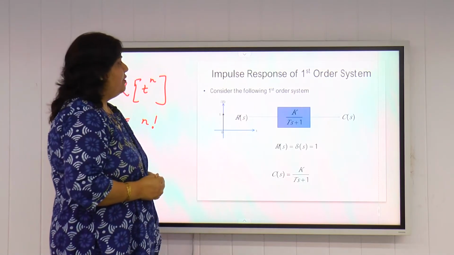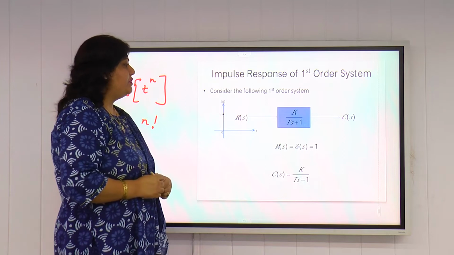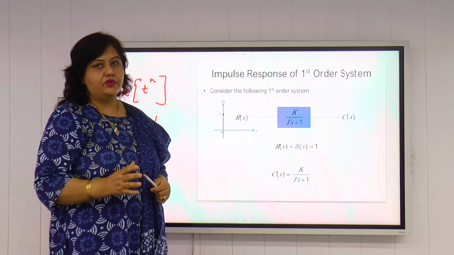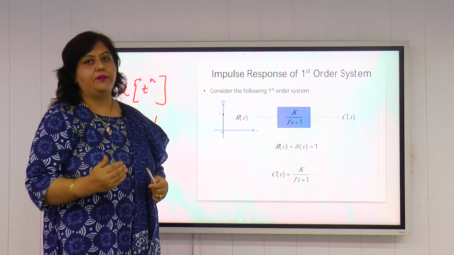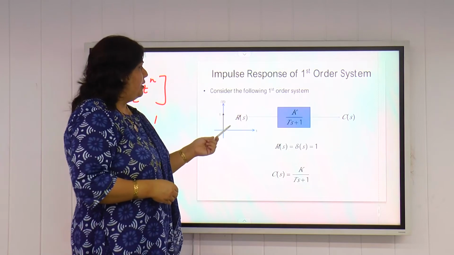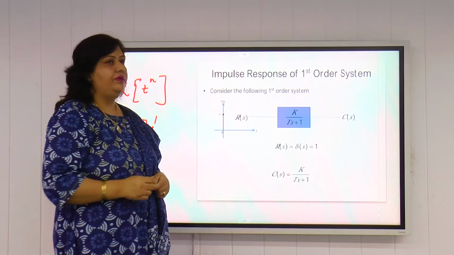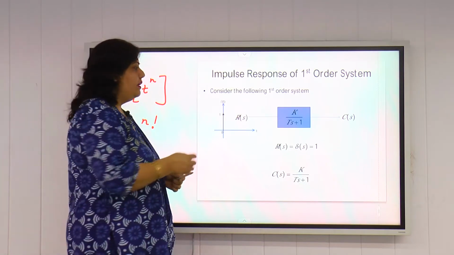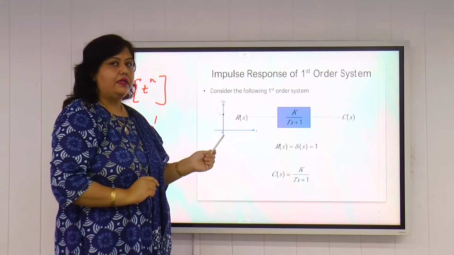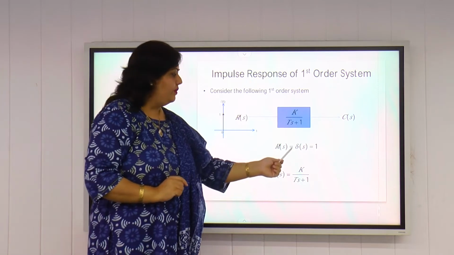Now consider the following first order system having the transfer function K/(Ts+1). We are applying different types of test inputs to this system and we will plot the output with respect to time, so we study the time response of this system. First we consider the input to be a unit impulse. The unit impulse signal is represented by delta(t), and the Laplace transform of the unit impulse is equal to 1.